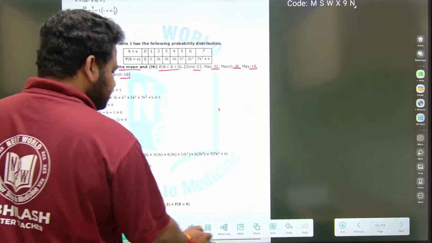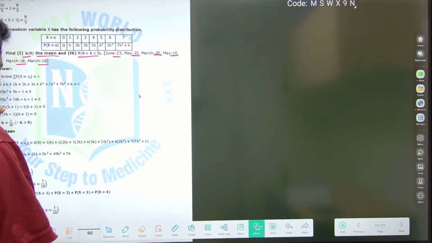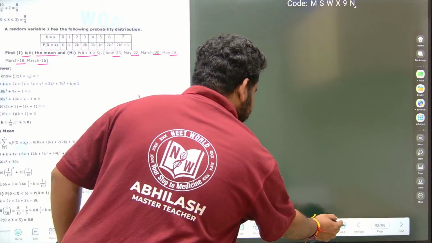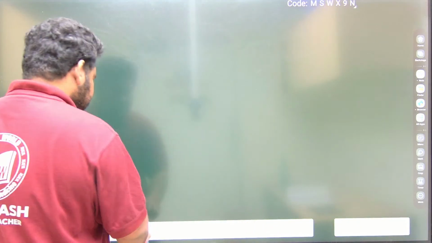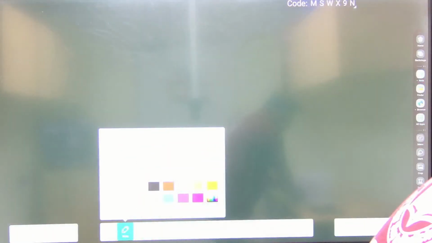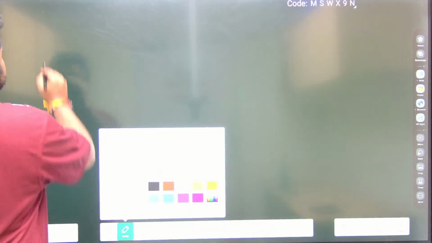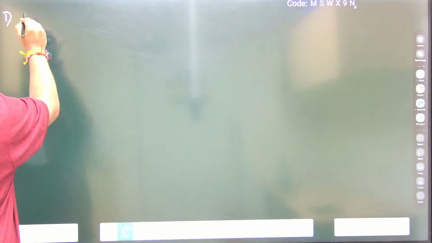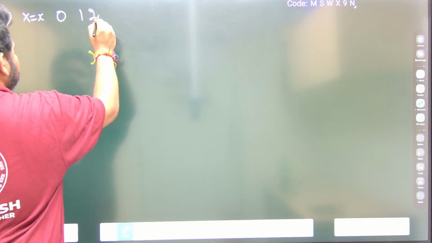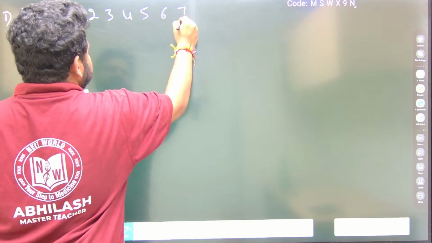Let me write down this probability distribution. Let me use the white pen and check whether it is visible. What they have given: x is equal to 0, 1, 2, 3, 4, 5, 6 and 7.